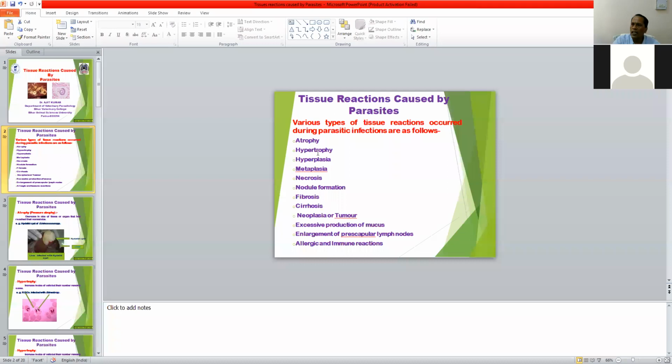These all are non-immunological mediated reactions, so they do not occur due to immunity. These non-immunological mediated reactions occur in the host cells or tissue due to the parasitic infection. As a result, the growth pattern of the cells or tissue is altered, and host cells or tissue get various types of structures.